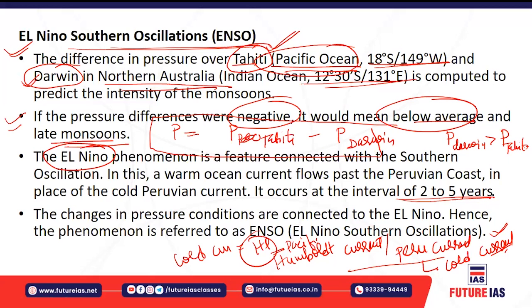If instead of the cold current you have the warm current, what happens? You will have low pressure in the Pacific Ocean. That means the wind will blow from the Indian Ocean towards the Pacific Ocean.